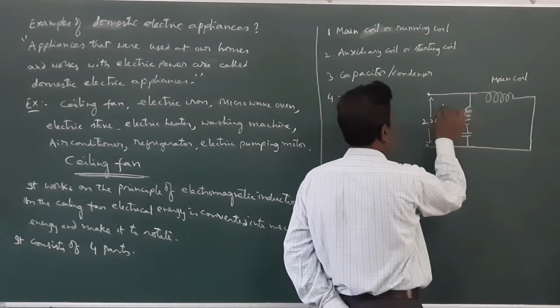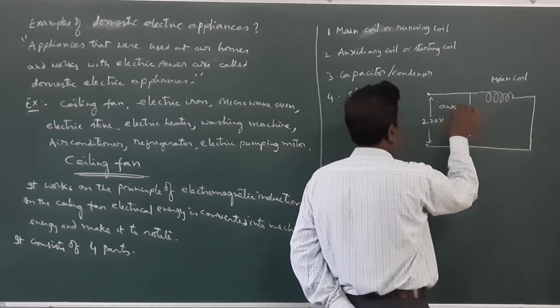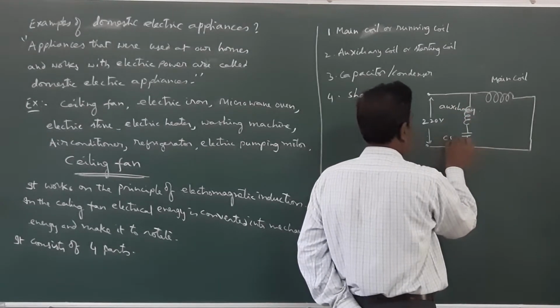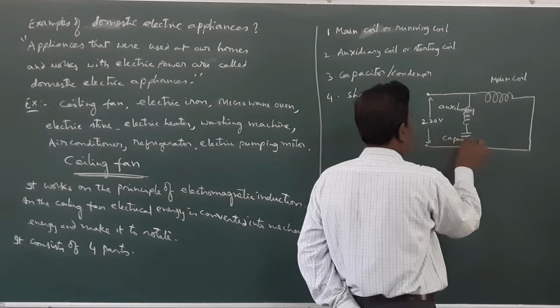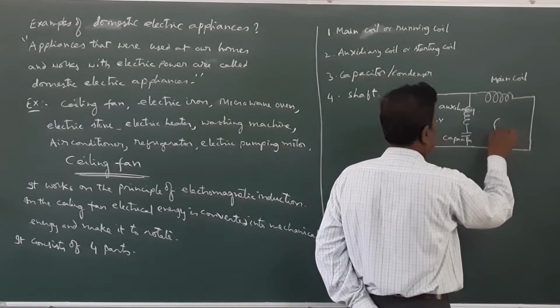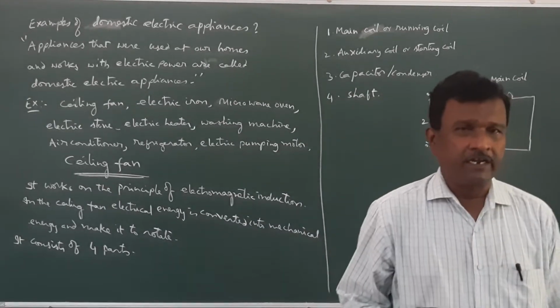This is called the auxiliary coil. This is the condenser or capacitor, and there will be a base that will rotate.